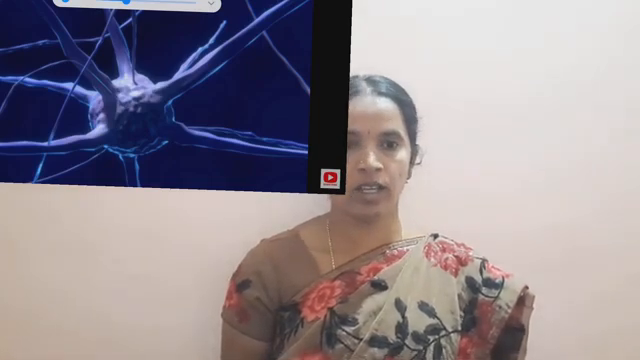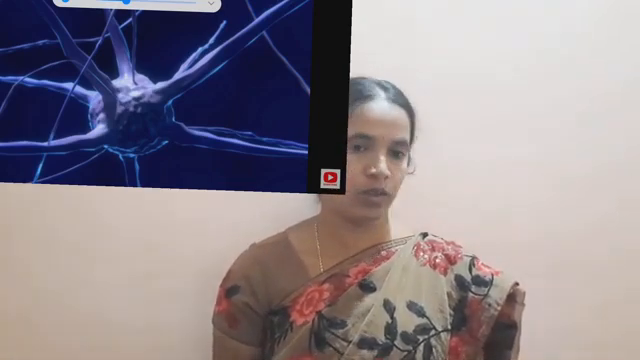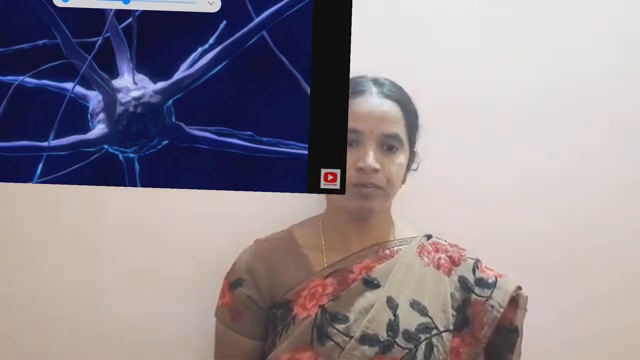This is the synapse. Synapse is the functional region where two neurons connect and transfer information from one to another. Through the synapse, information passes in the form of chemicals or nervous impulse.